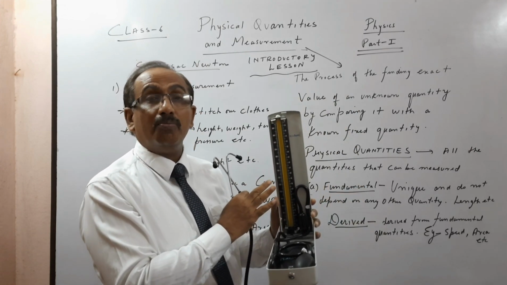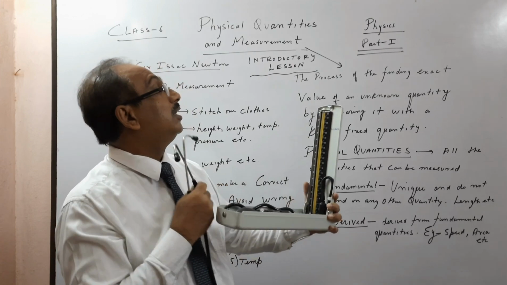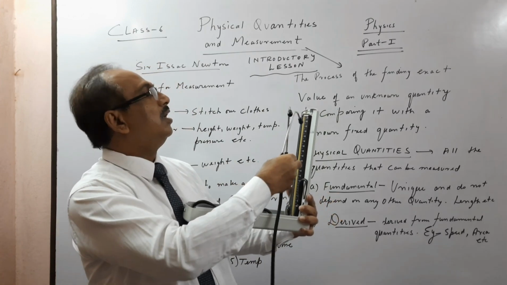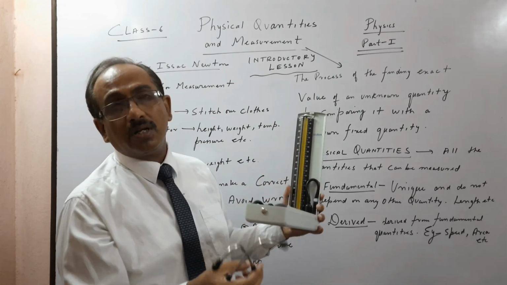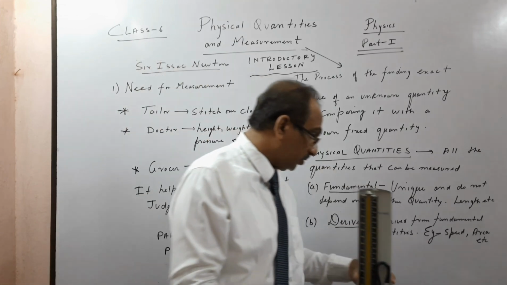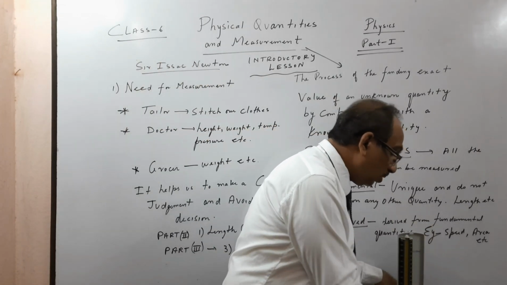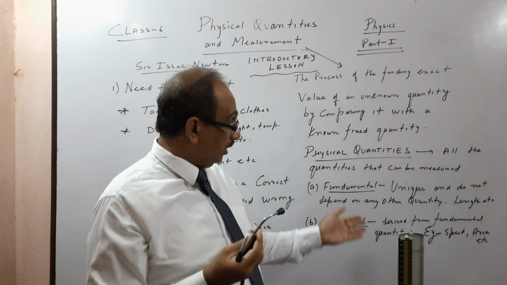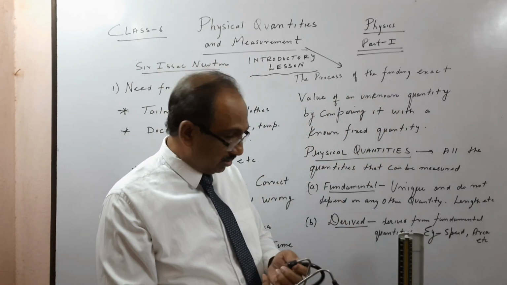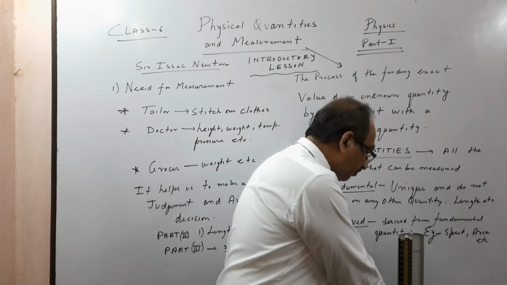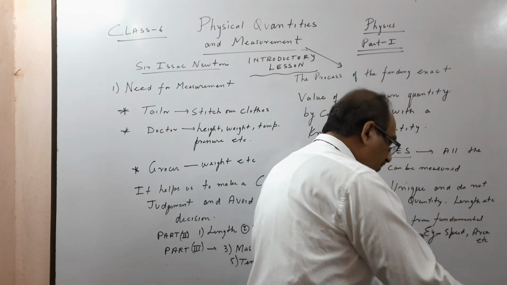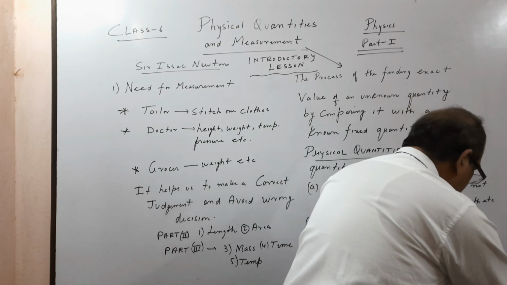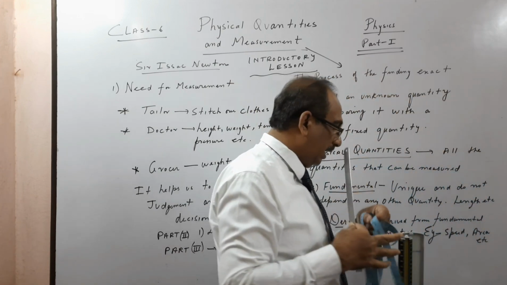So this is for measuring our blood pressure, and the unit is very important, children. You will see kilopascal on this side, but generally we measure in millimeter of mercury. You will see this in geography also, children. So this is also a derived unit. Pressure is force by area, and there are different units we have. As I told you in this chapter, I have shown you the thermometer, I have shown you the tape and the scale.